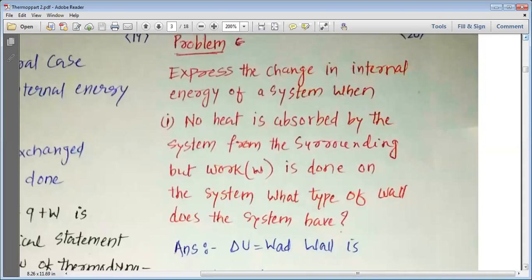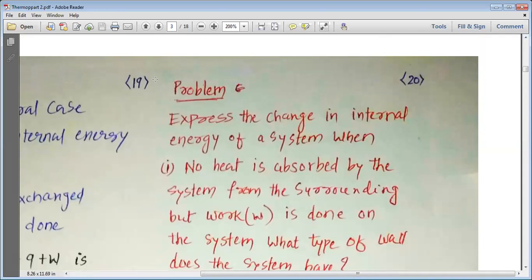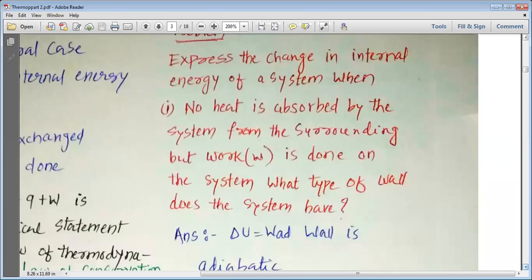So let's move to the problem. We have this problem: express the change in internal energy of a system when no heat is absorbed by the system from the surrounding, but work W is done on the system. What type of wall does the system have? That's what we need to understand. So let's try to understand it.